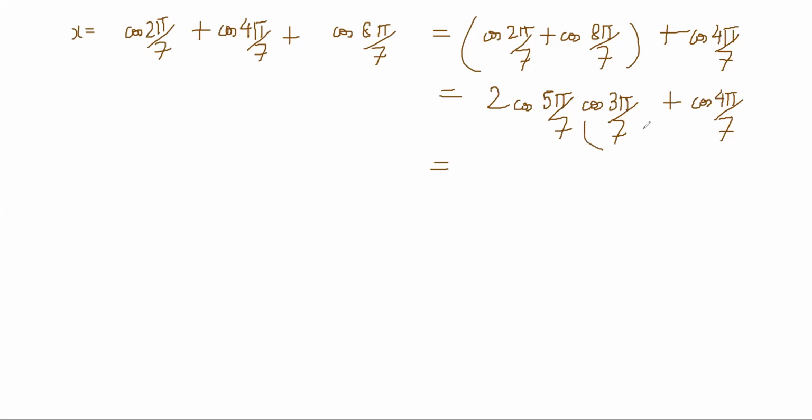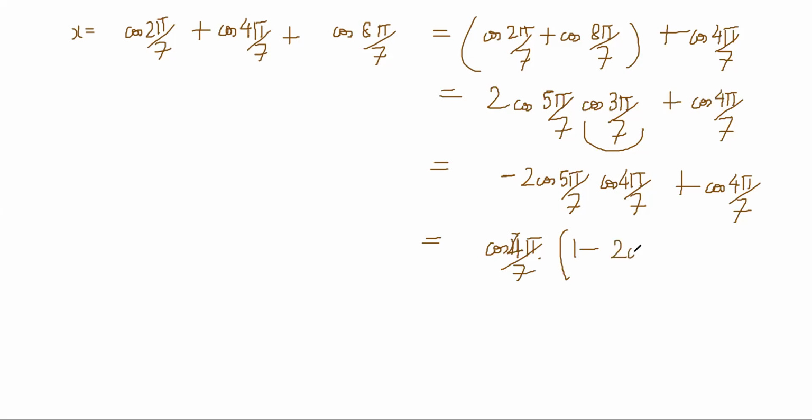Now 3 pi by 7 is pi minus 4 pi by 7, so this is minus 2 cos 5 pi by 7 cos 4 pi by 7, plus cos 4 pi by 7. Take cos 4 pi by 7 common: it is 1 minus 2 cos 5 pi by 7 that is coming.